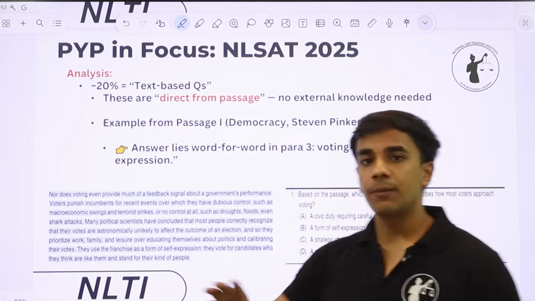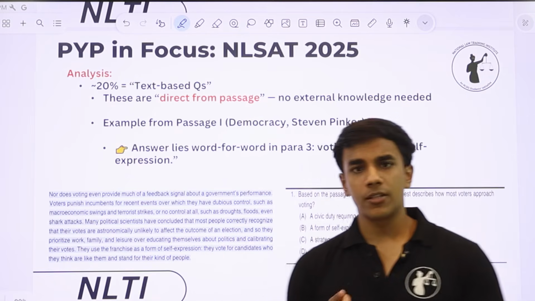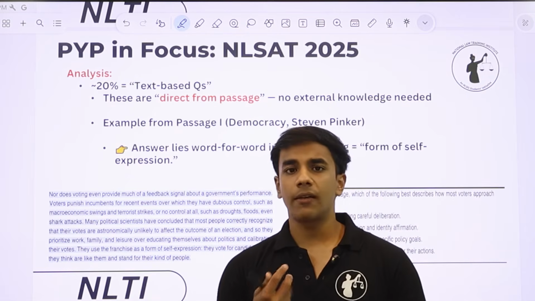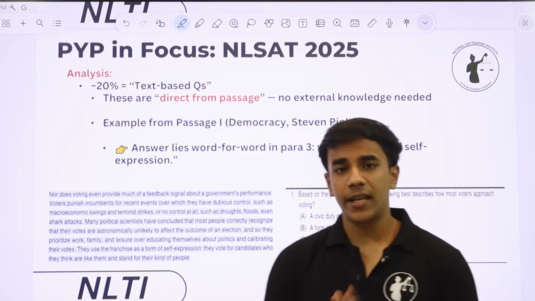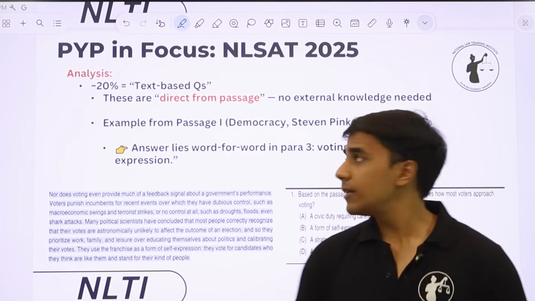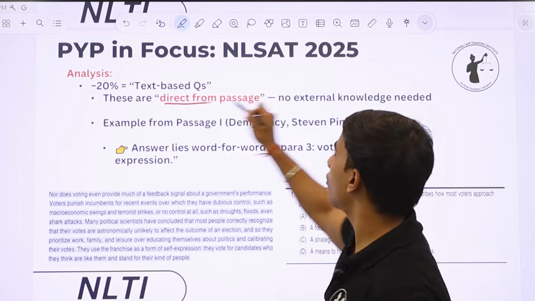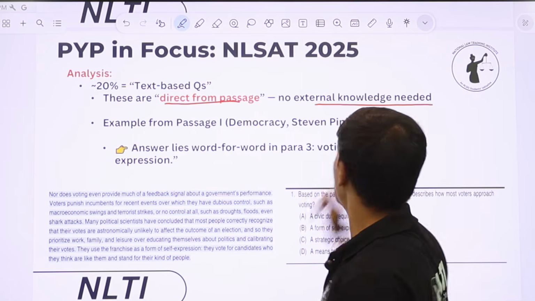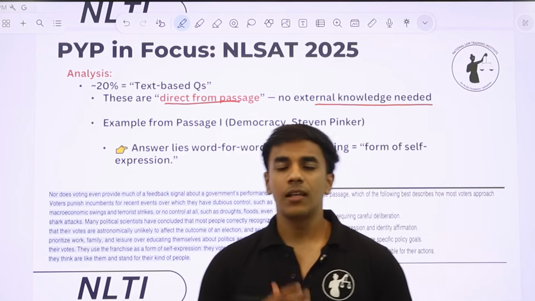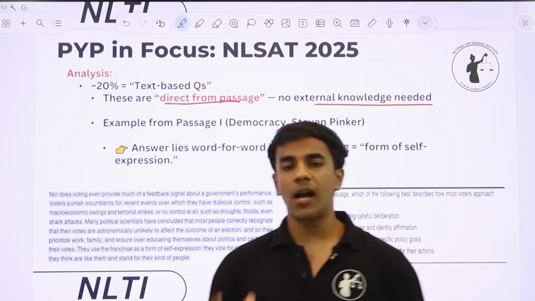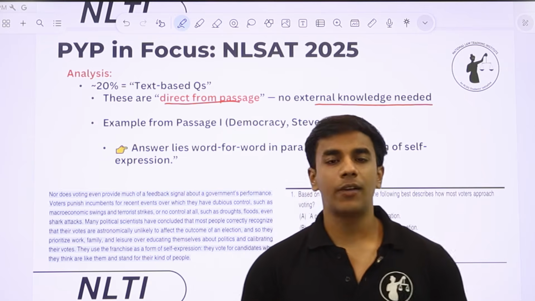Now, coming to text-based questions. Inference, everyone at least gets what it is, but what do I mean when I talk about directly text-based questions? Text-based questions are those questions that are directly from passages. There is no external knowledge needed at all. Leave alone any external knowledge, you don't even have to use your mind. There is no application of mind also.